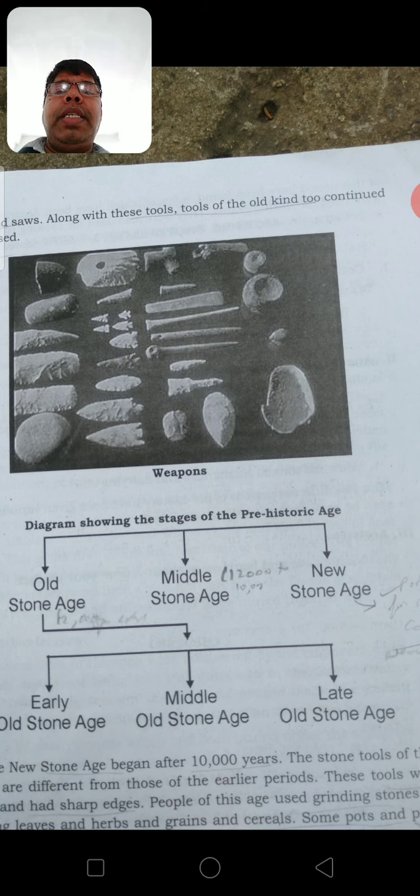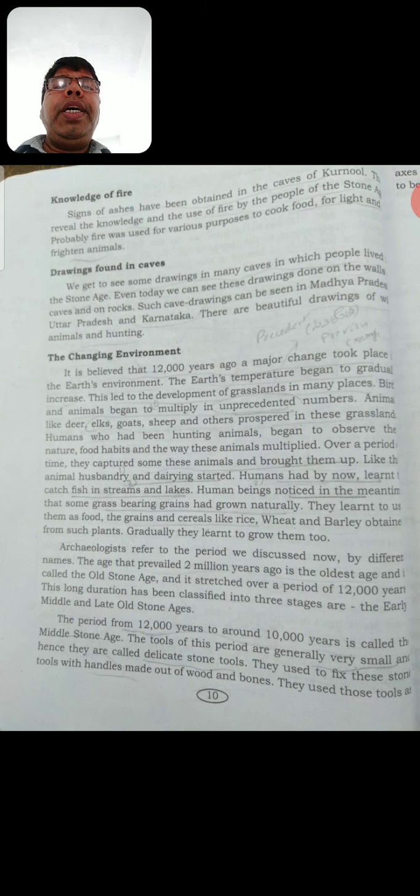Again, the Stone Age is divided into the Old Stone Age, Middle Stone Age, and New Stone Age. There is a lot of improvement in making stone weapons from the Old Stone Age to the Middle Stone Age, and from the Middle Stone Age to the New Stone Age. I already explained this. And there was suddenly a change in environment. Suddenly the temperature increased on the earth, and this led to the development of grasslands.